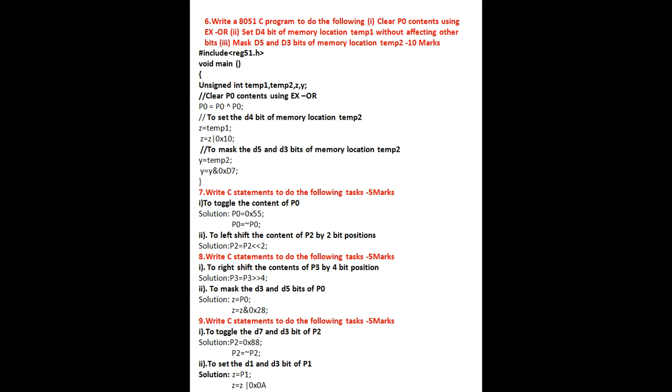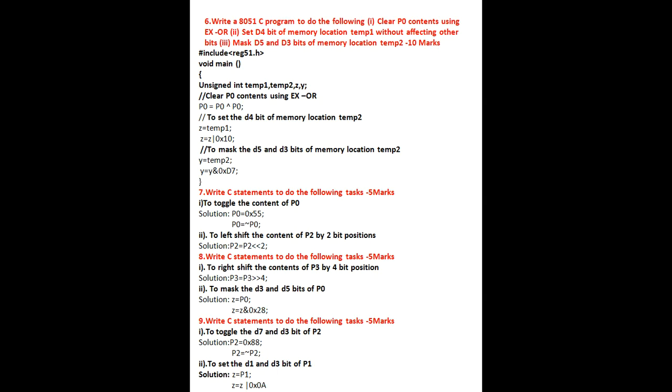Next one, to set the D4 bit of memory location temp. In temp, if you have any data, it has 8 bits. In that, the D4 bit is going to be set. After writing these C program statements, your D4 bit is going to be set. Or take a number, you can give it as an input from the keyboard. That makes an OR operation with 0x10. That makes the bit 1 as a result. If the input in the D4 bit is 0, 0 OR 1 gives result 1. If the input itself is 1, then 1 OR 1 again gives result 1.